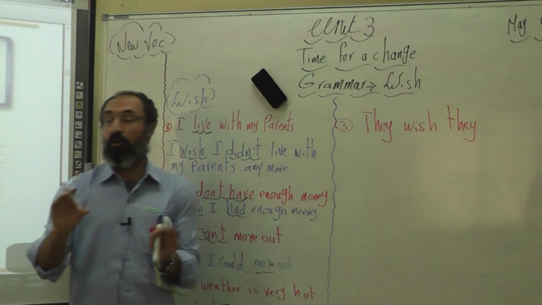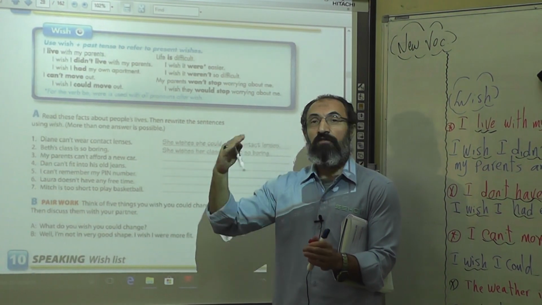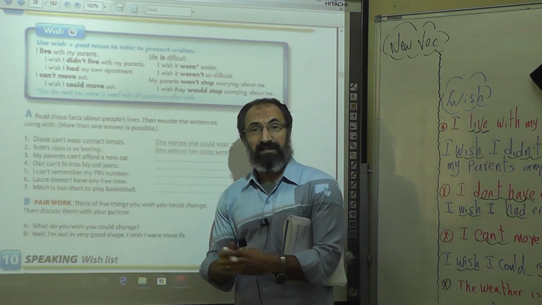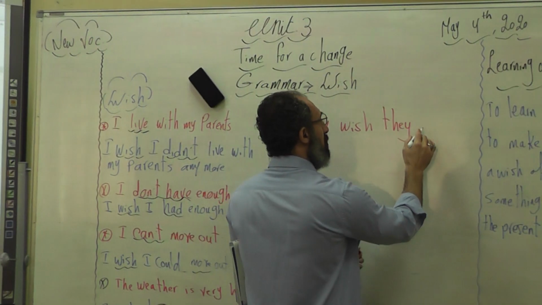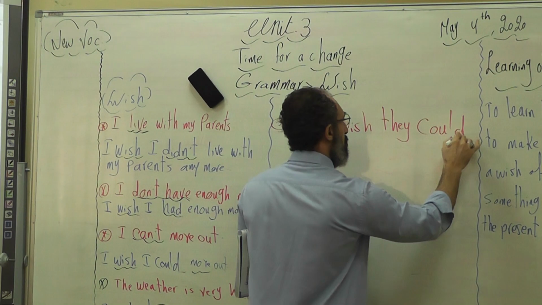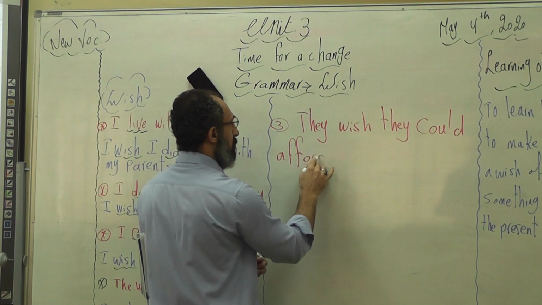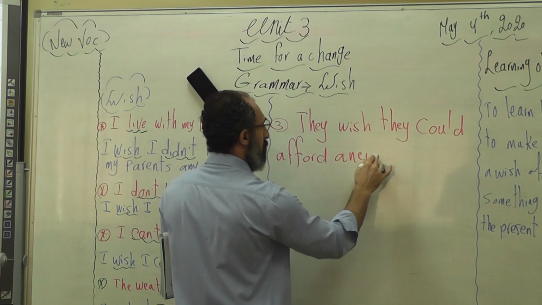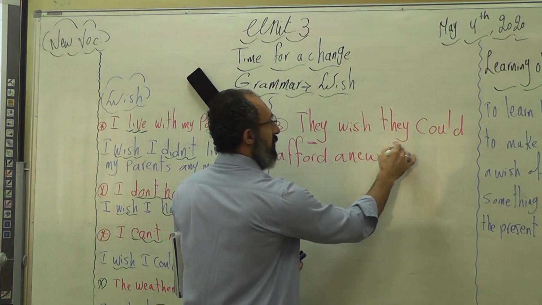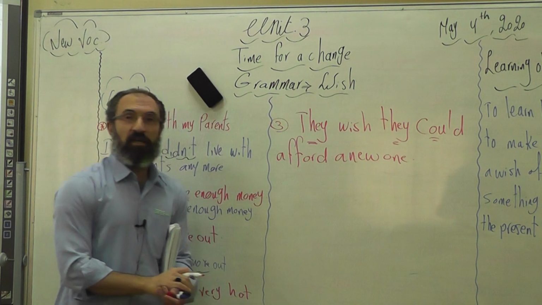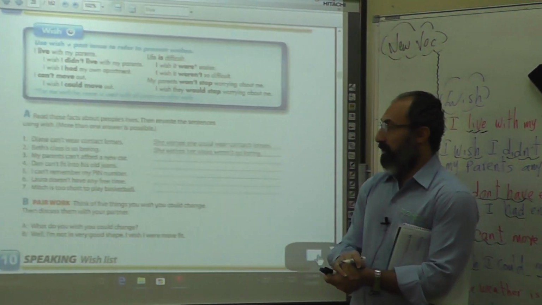Then let's have the verb. Our main verb here is can. It's a modal verb. The simple past form of can is could. So again, they wish they could. Then the verb afford, a new one. So they wish they could afford a new one. That is our answer for number 3.